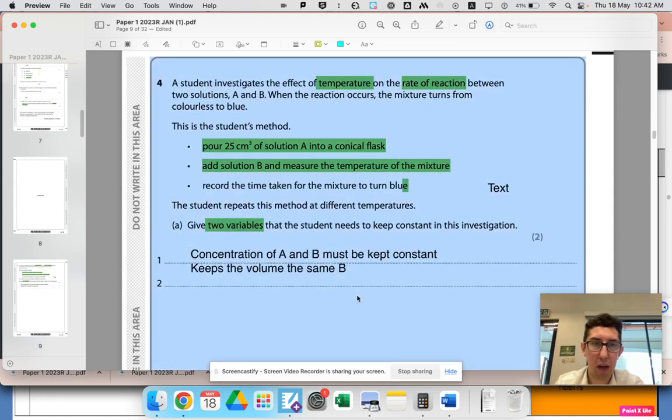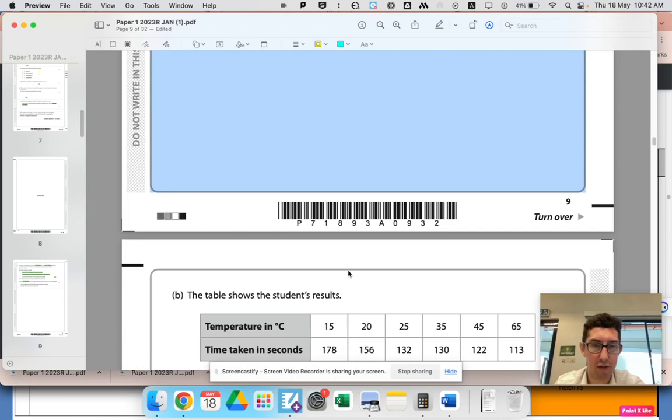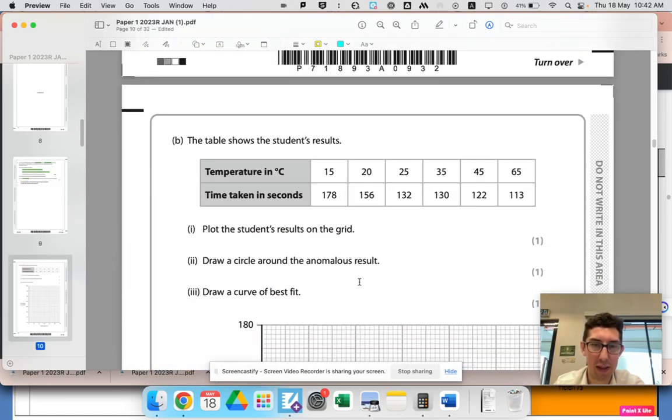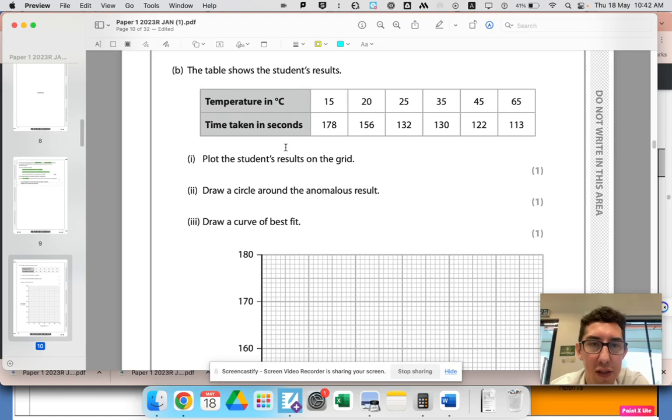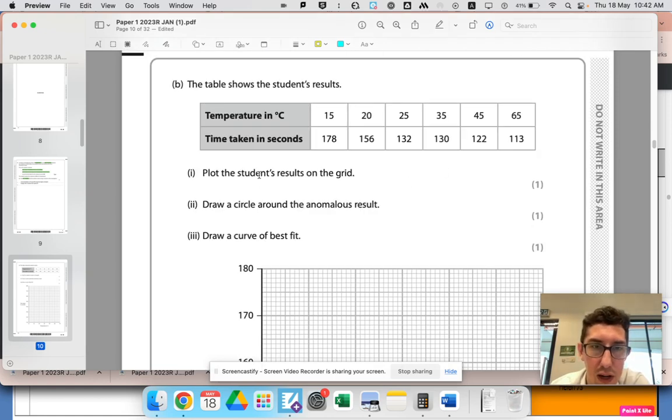Oh yes, a very frustrating mark to lose. Anyway, let's move on. So this is a graph question. It might be difficult for me to do on here, but let's try. We've got some results here. Plot the results, just one mark. When you're plotting results, use a sharp pencil and do neat little crosses. Don't do dots, neat little crosses. Don't assume that you can rush through this just because it's only one mark. The examiners will check precisely, and if it is not perfect, within one small square plus or minus, you will lose a mark. It's such a silly mark to lose, but so easy to lose it.